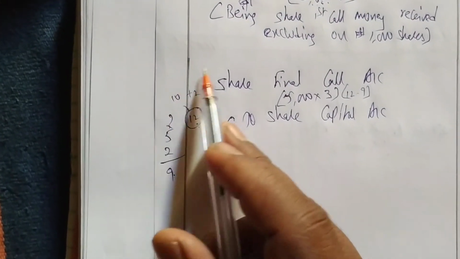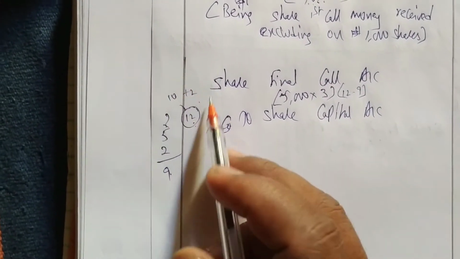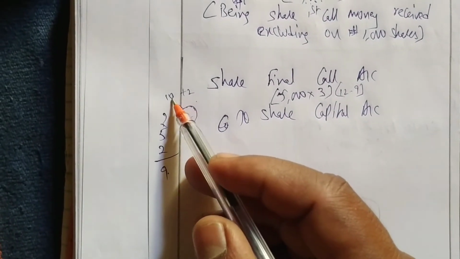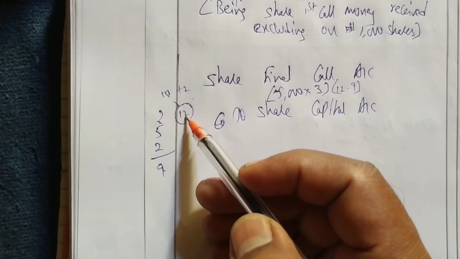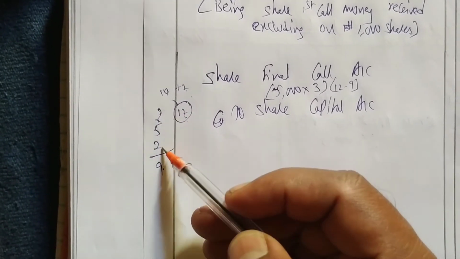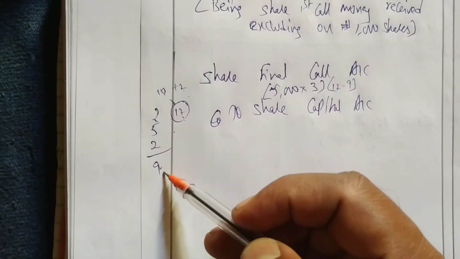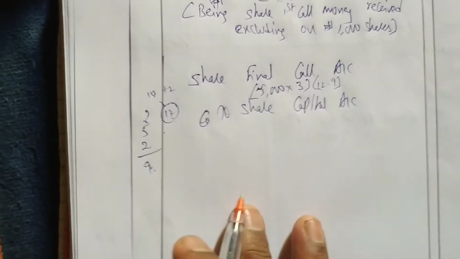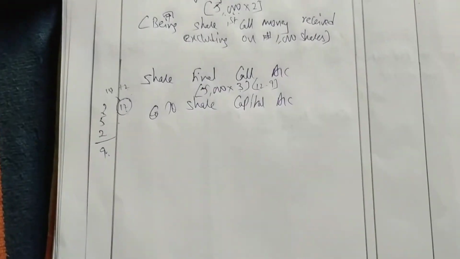3 rupees. Easy. So we have to receive the total value on the share, total rupees on the share is 12 rupees. 10 rupees is face value, 2 rupees is premium, total is 12 rupees. From 12 rupees we have received 2 on application, 5 on allotment, 2 on first call, and total we have received 9, and he's saying balance will be on the final call. So 12 minus 9 is 3. We have received on final call 3 rupees. Like this will be asked in exam.